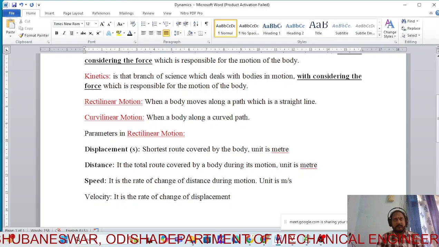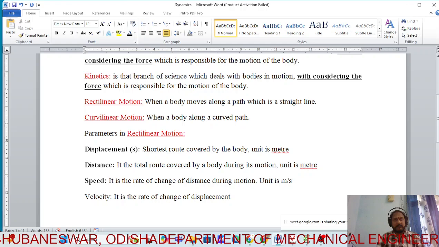Anyone? The rate of change of speed. Mm, it is the rate of change of velocity. Okay. The rate of change of velocity is known as acceleration. What is the unit? Meter per second square.